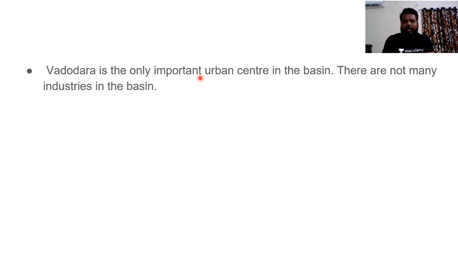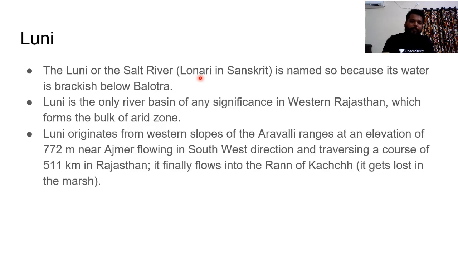There are not many industrial basins, but in the near future, Vadodara can become one of the major industrial hubs which can help in the industrial development of India. And Luni River comes last. See, the Luni River, when it originates from the Aravalli ranges, doesn't even reach the sea. It finally flows into the Rann of Kutch region and it ends over there.